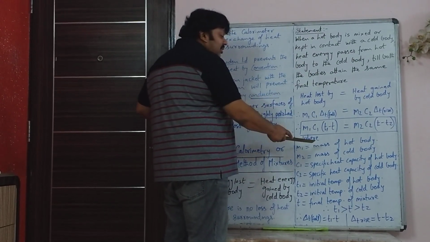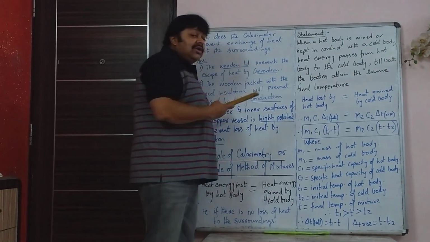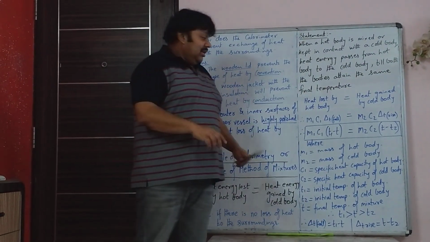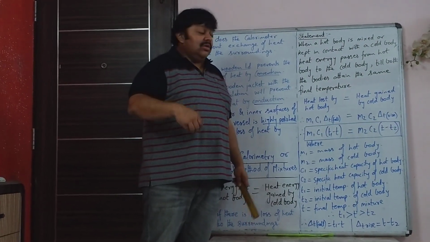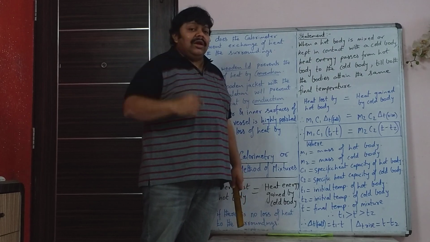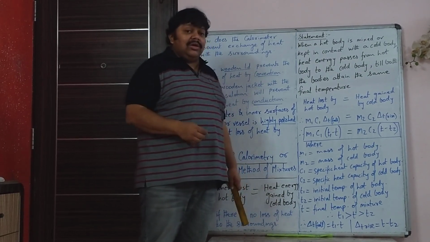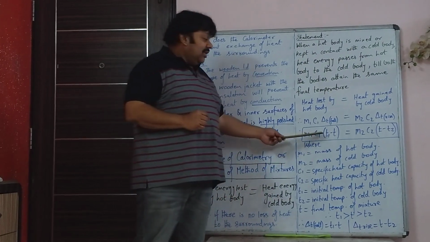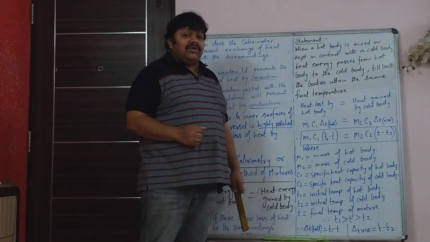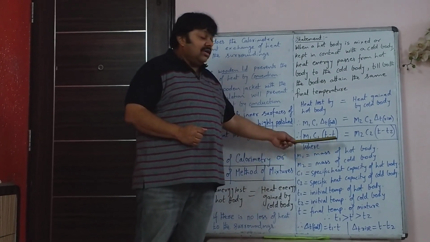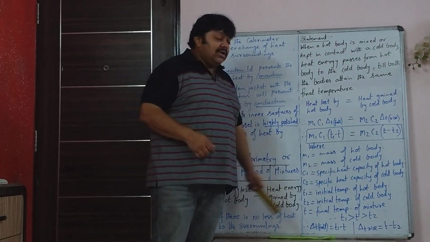Fall in temperature will be T1 minus T, where T1 is the initial temperature, hot temperature, and T is the final temperature of everything. Everything means we talked about a lead ball, a lead metallic ball dropped in a calorimeter containing water. So if that lead was at 80 degrees Celsius and let's say the final temperature is 40, then the fall in temperature is 80 minus 40. So that will be 80 minus 40 here.